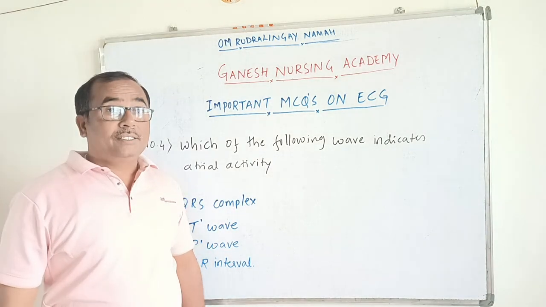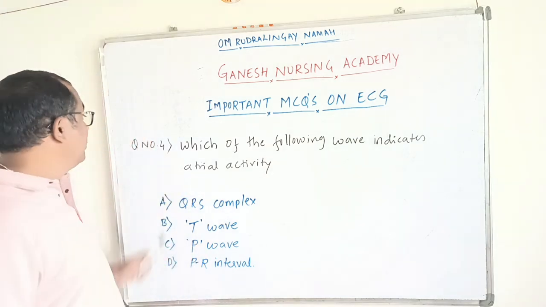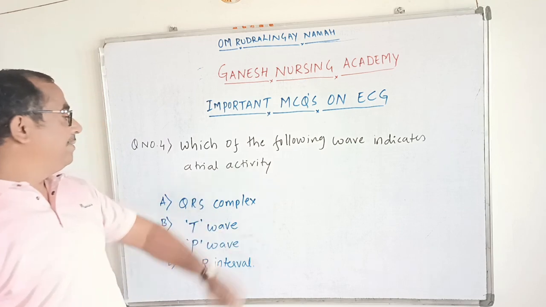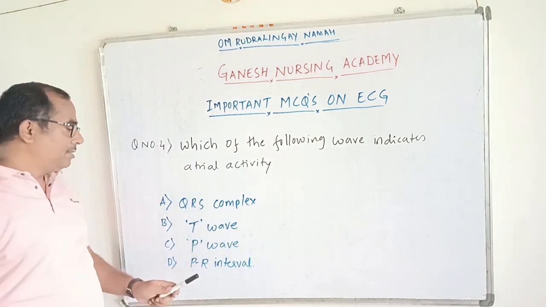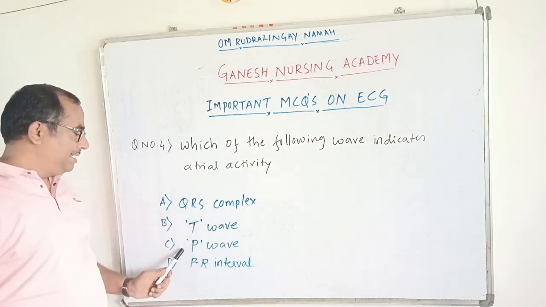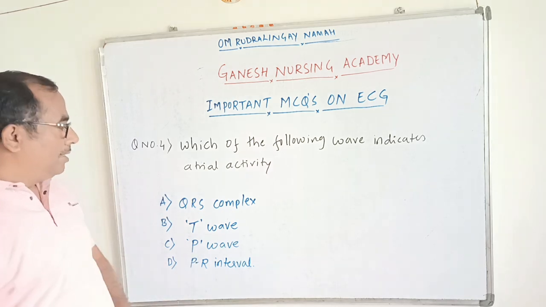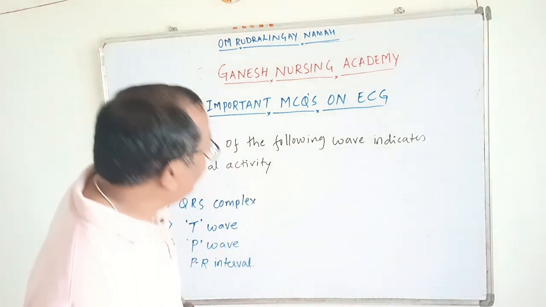Okay, dear students, let's discuss question number 4. Next question. Question number 4. Which of the following waves indicates atrial activity? Option A, QRS complex. Option B, T wave. Option C, P wave. Option D, PR interval. Okay, so let us discuss. What are the waves? I have already told you.